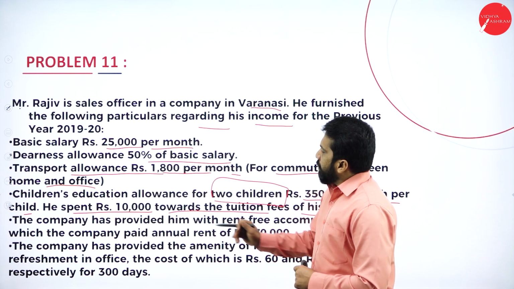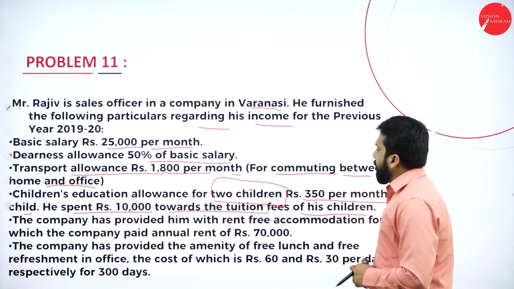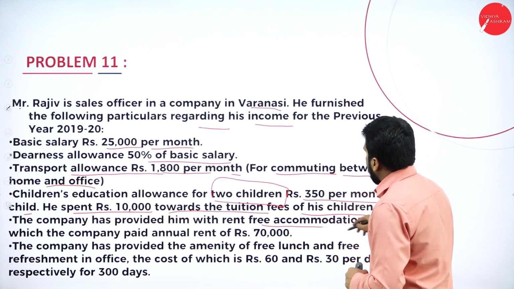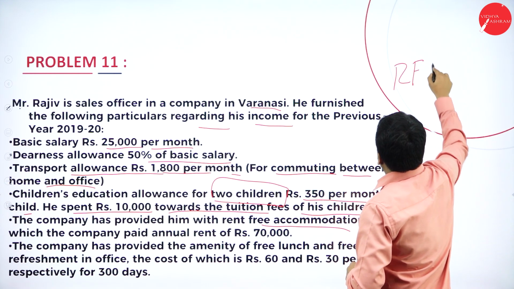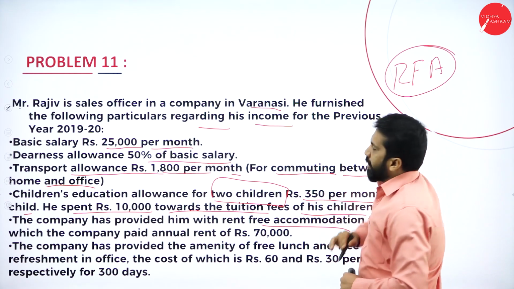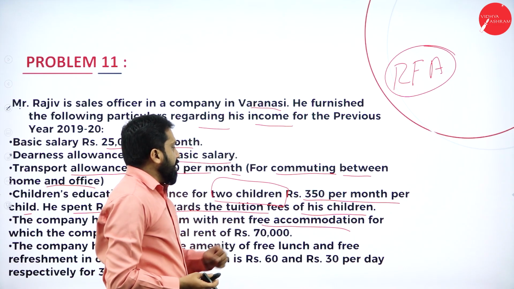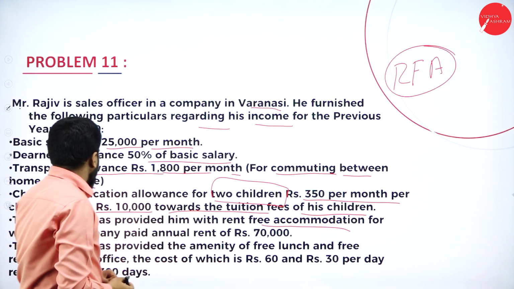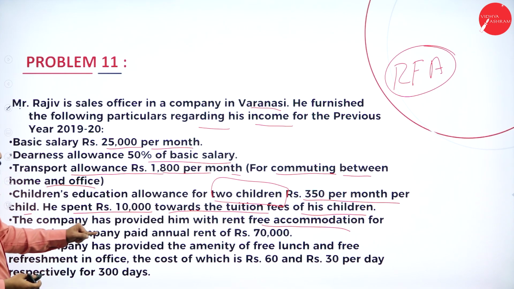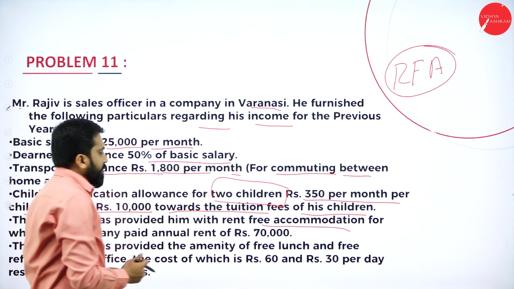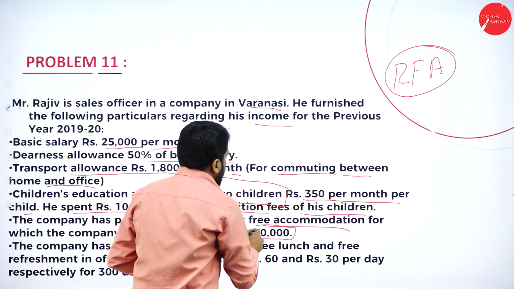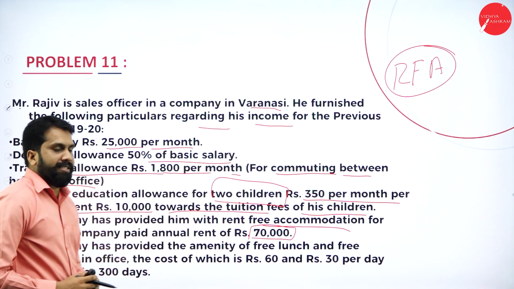Then, the company has provided him with rent-free accommodation. Remember, RFA, rent-free accommodation, for which the company paid annual rent of 70,000. Whatever company paid, we will not consider here.